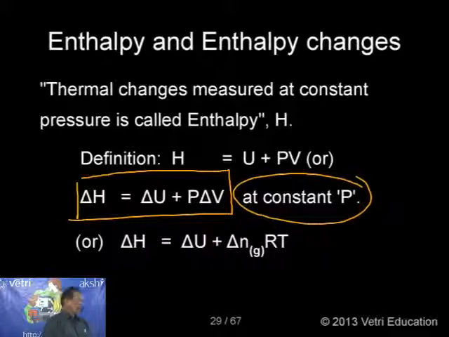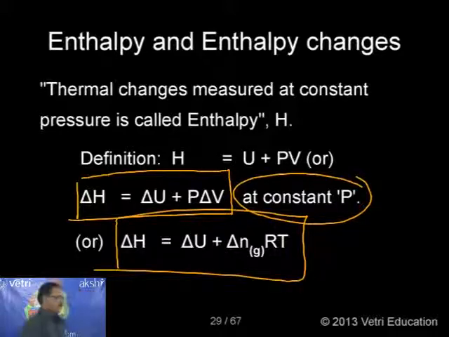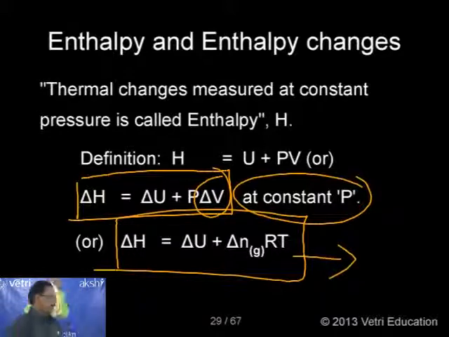Another interesting equation we can also derive from this. That is, I am getting another equation: delta H equal to delta U plus delta nRT. If it is a gas, kindly follow me, the change in volume can be measured easily only for gases. Solids and liquids we cannot measure. So in the case of gases, instead of P delta V, I can substitute delta nRT, so delta H equal to delta U plus delta nRT.